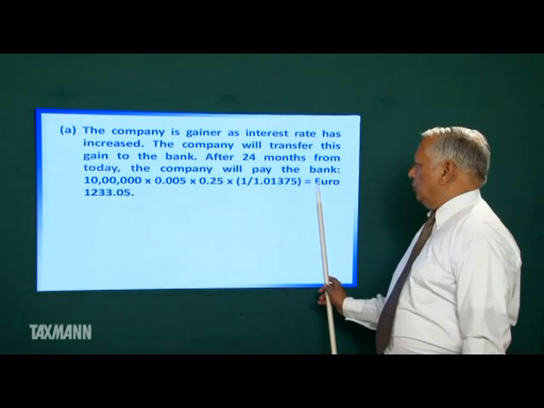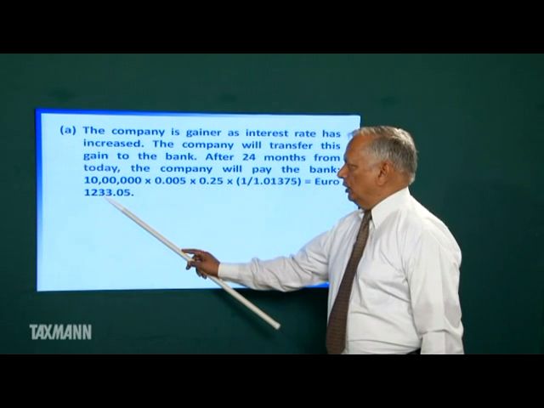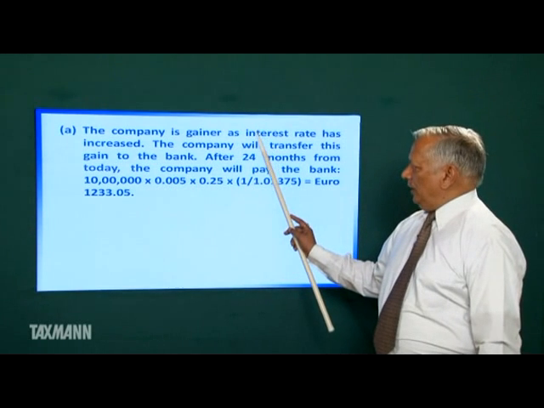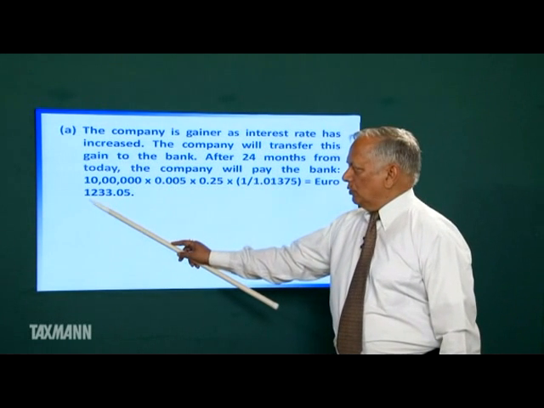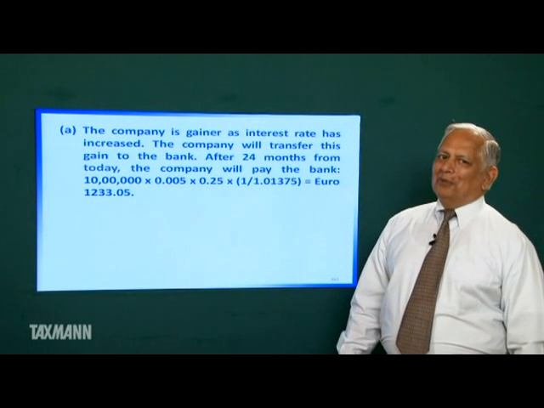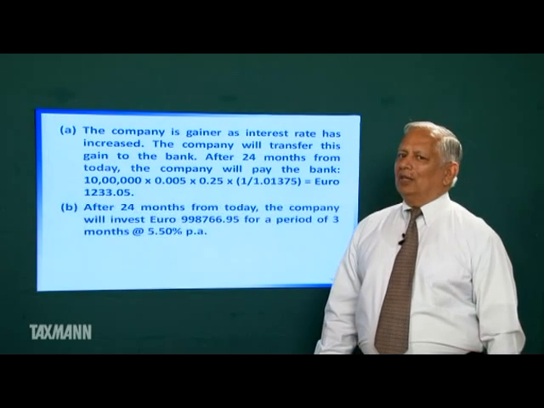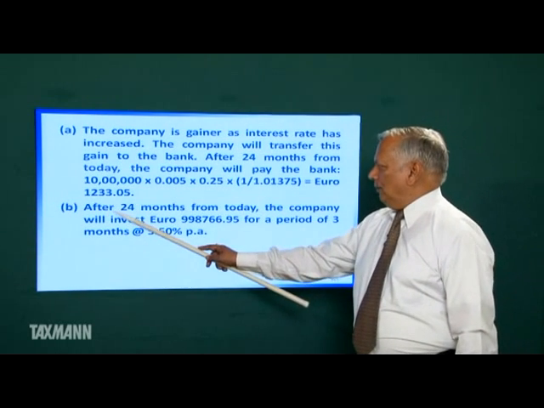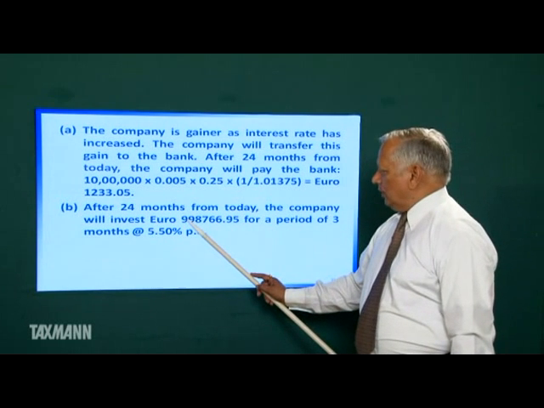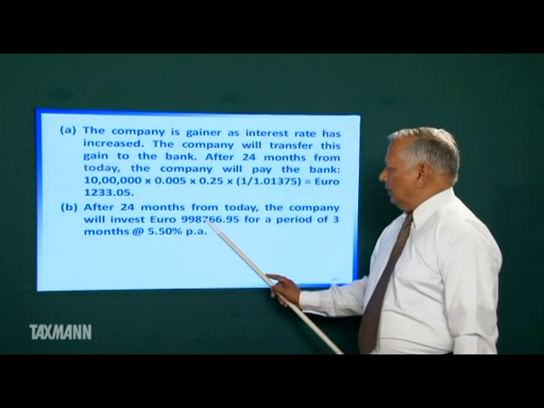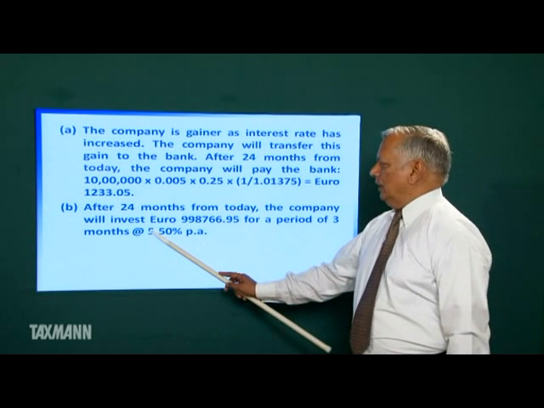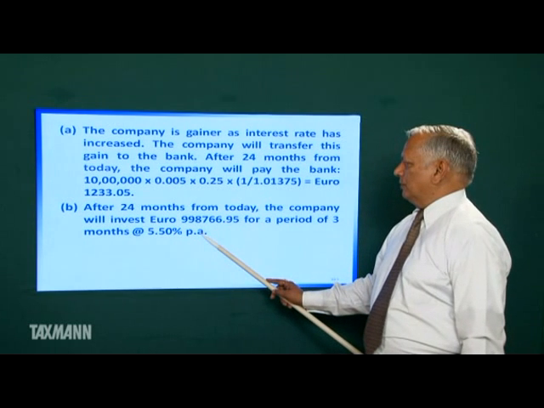So, it is euro 1233.05. What I want to say, that company shall pay the bank euro 1233.05. Now, company won't invest 1 million euro. Company will invest after 24 months from today. The company will invest euro 9,98,766.95 for a period of 3 months at the rate of 5.50%.